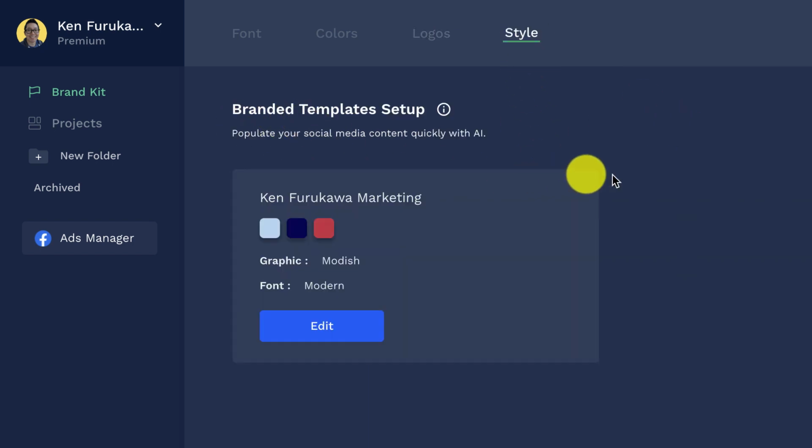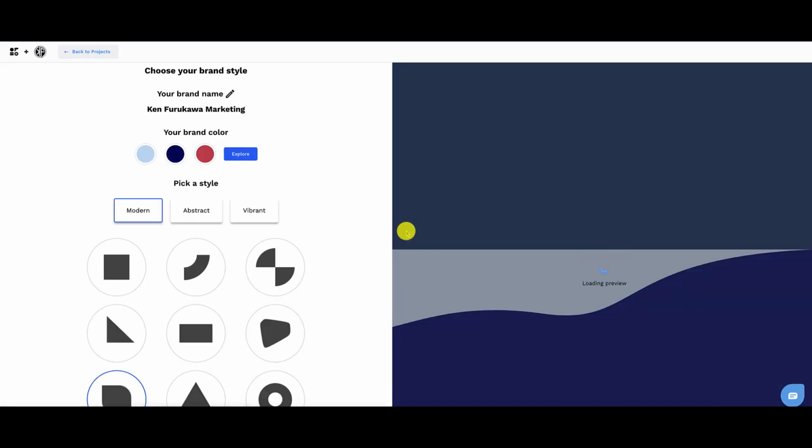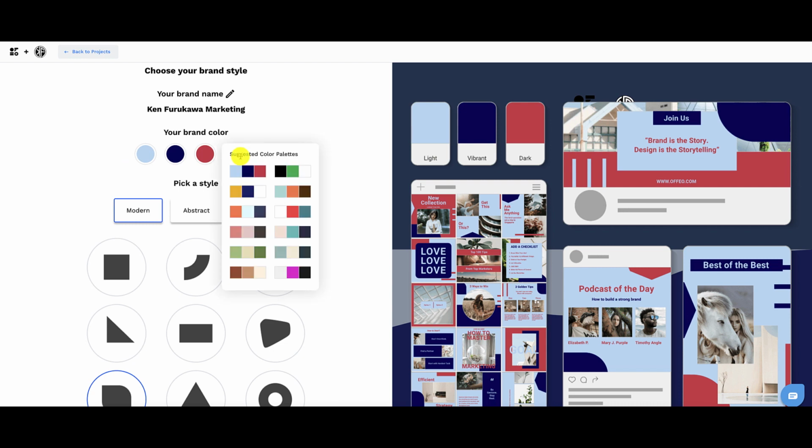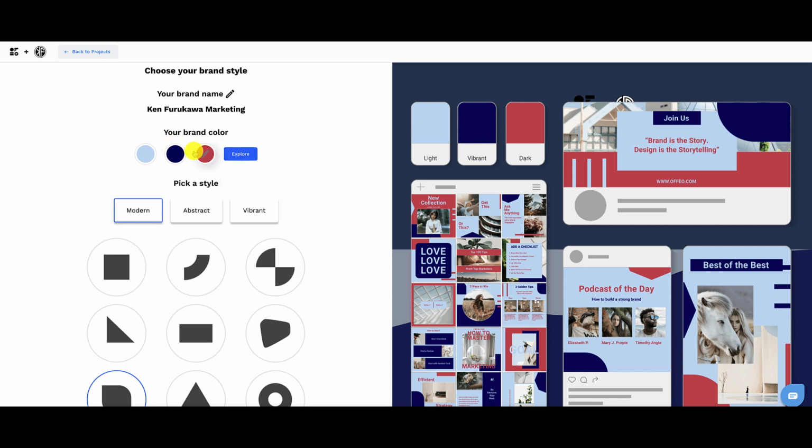This branded template setup here, you can edit this and you can choose from a variety of colors and templates and styles. This is pretty cool because you can add different elements or different touch to the things that you create. So you can choose brand colors. You can explore if you want to. So you can choose suggested colors and palettes. It's totally up to you. Or you can click on these and you can choose the colors that you like.